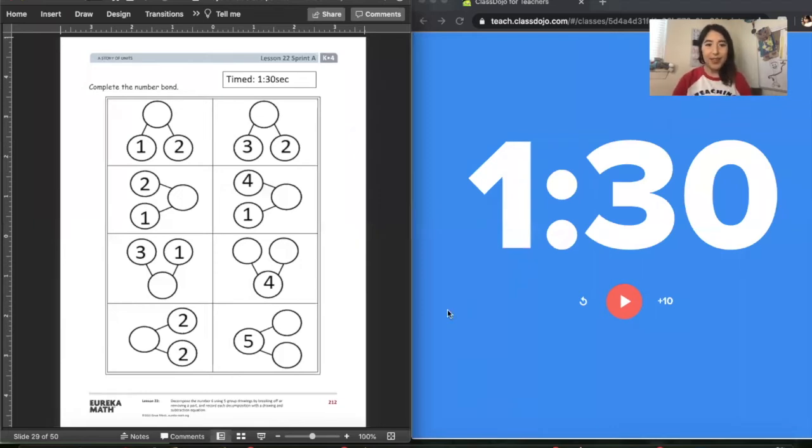Okay, so we're going to get started on our sprint for today. Happy Monday. Today, our sprint is about number bonds, and I'm sure, 100% sure, you guys will be able to complete this super fast and easy.